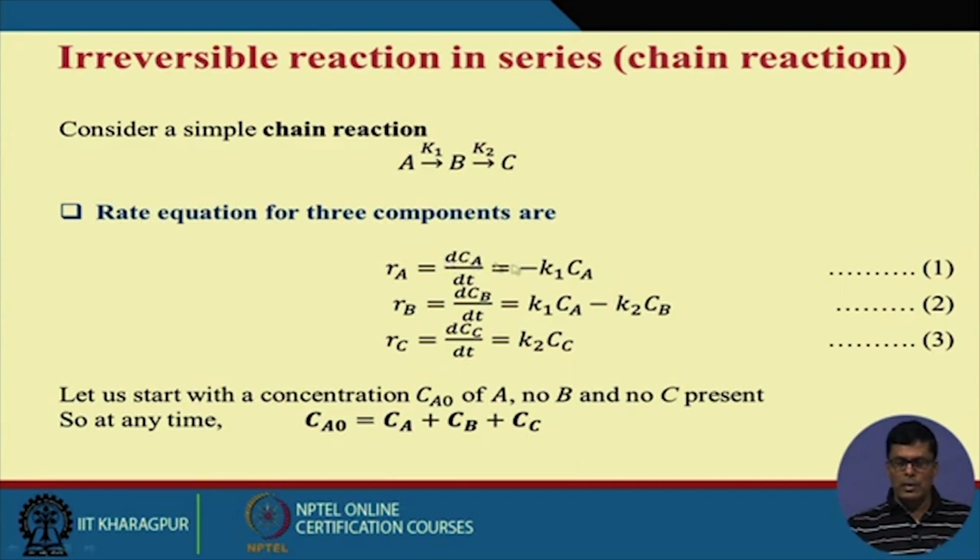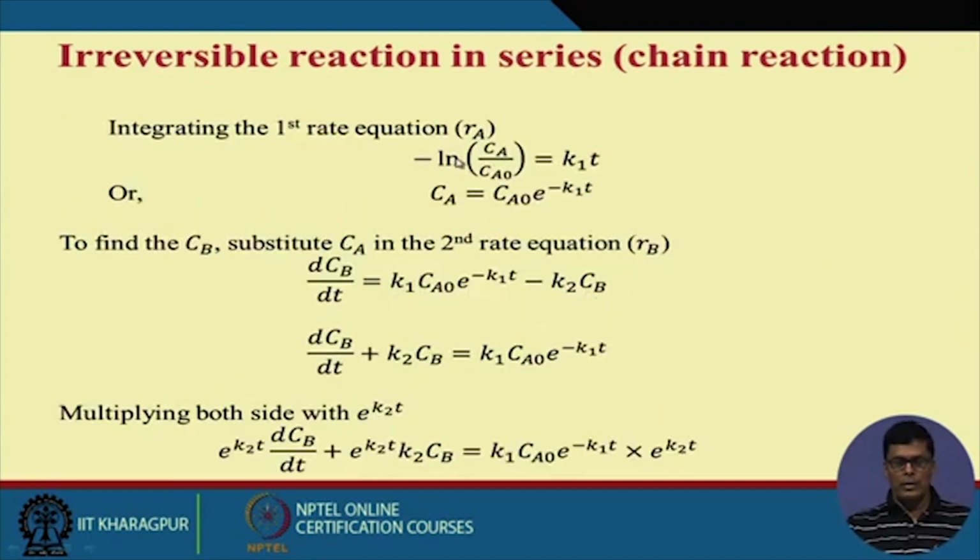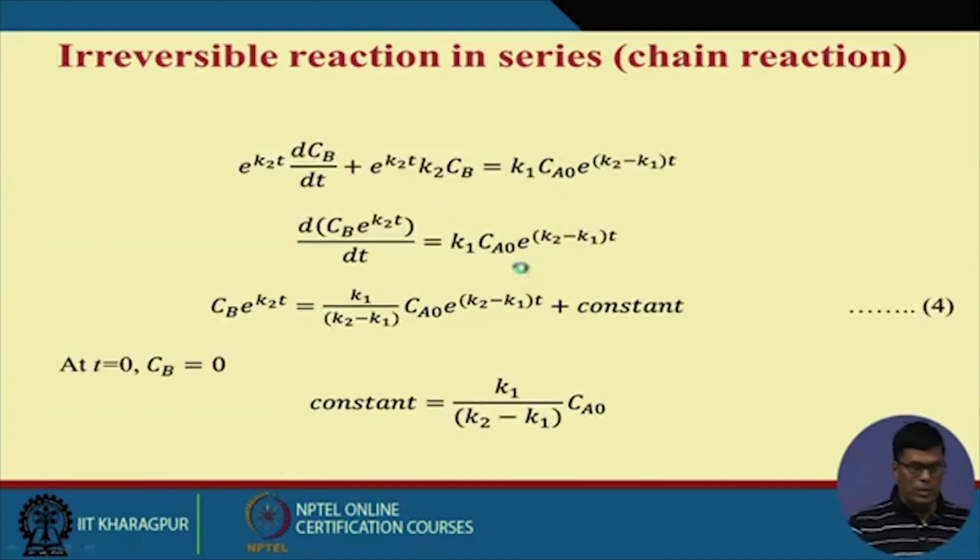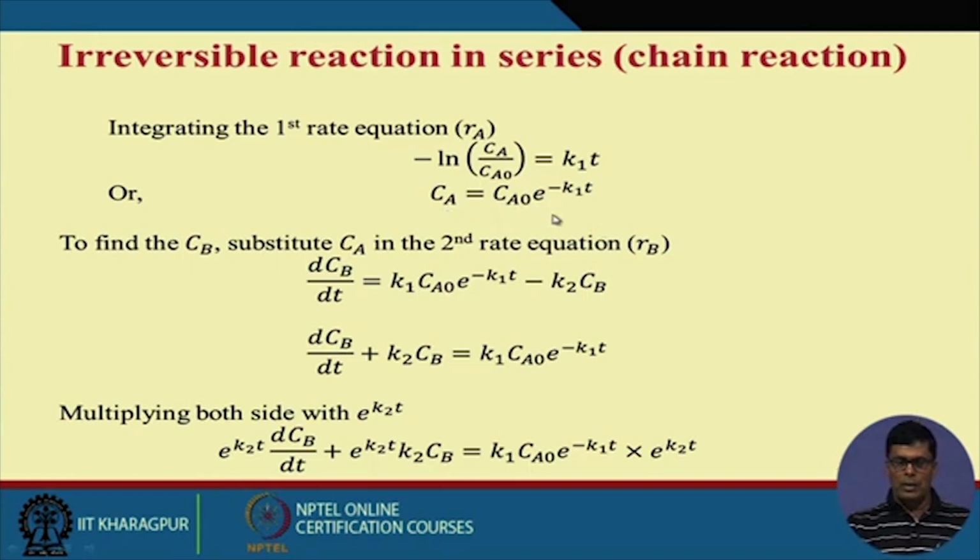And dCa/Ca is d ln Ca. Now d ln Ca we can integrate from Ca0 to Ca, and on the other side from 0 to t. So we can write ln(Ca/Ca0) = -K1 t. Now what will be the value of Ca? Ca equals Ca0 e to the power minus K1t, so this equation will give you the concentration of A at any time t.